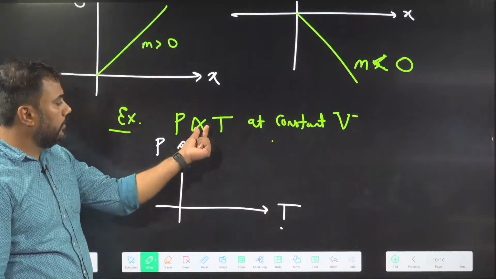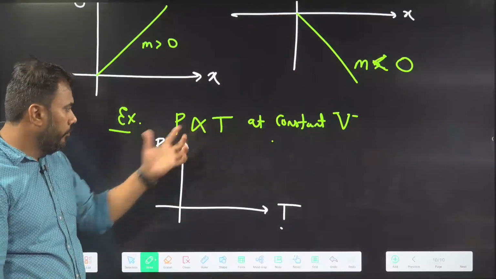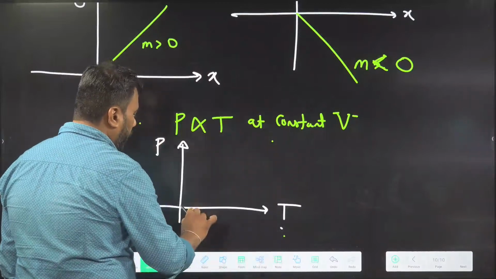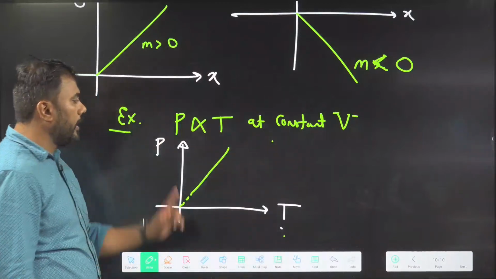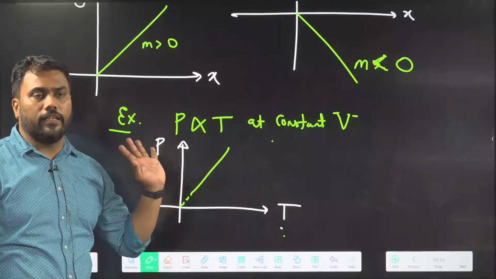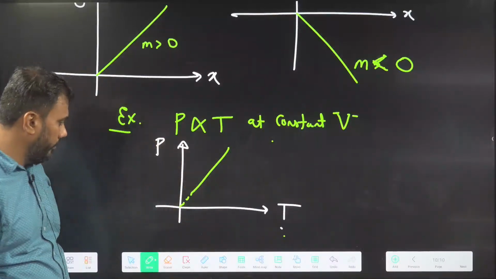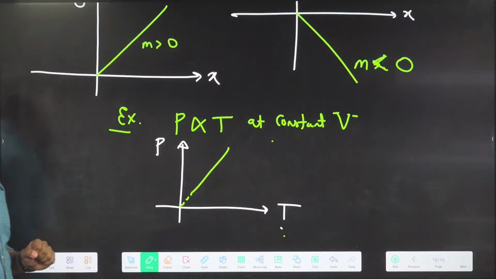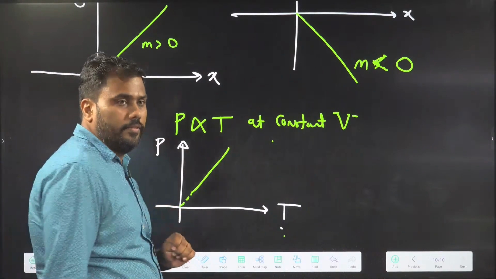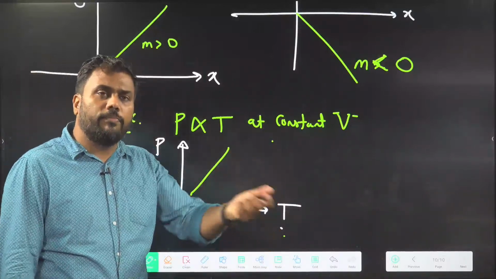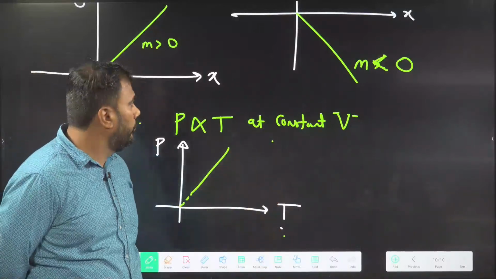This constant may be some number m. So that should be a graph of a straight line. Whenever you have proportionality in two physical quantities, the graph will be a graph of a straight line. Yes, that is also correct. In many situations in physics, you get proportionality.